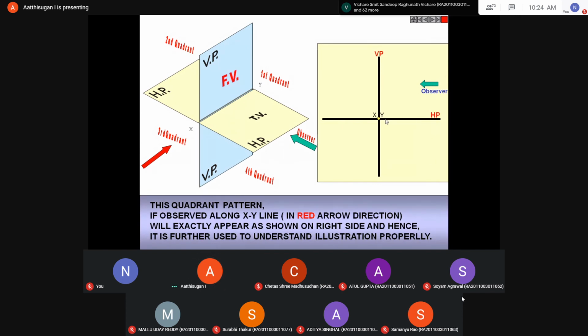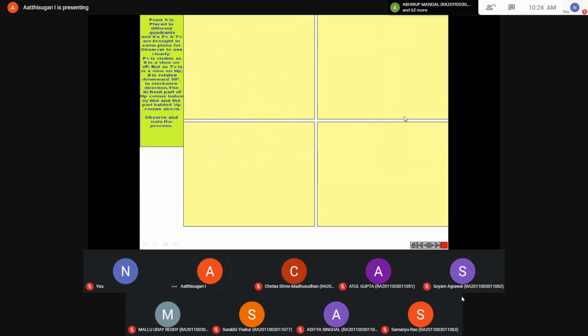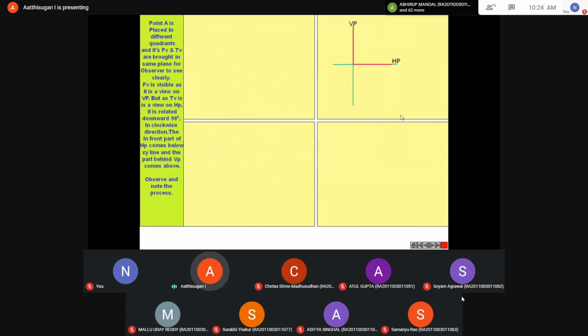Imagine this is a transparent glass. From there you can mark the point or the object. Then next step. See, first, second, third, fourth. Next, this is your first quadrant. A point A in the first quadrant, suppose like this.